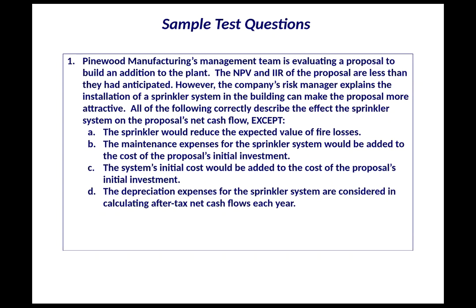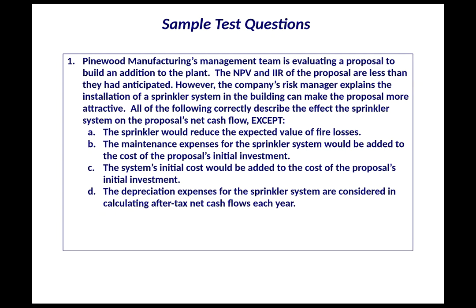Another example: Pinewoods Manufacturing's management team is evaluating a proposal to build an addition to the plant. The net present value and IRR, internal rate of return, of the proposal are less than they anticipated. However, the company's risk manager explains the installation of a sprinkler system in the building can make the proposal more attractive. All of the following correctly describe the effect of the sprinkler system on the proposal's net cash flow, except: A, the sprinkler would reduce the expected value of fire losses.